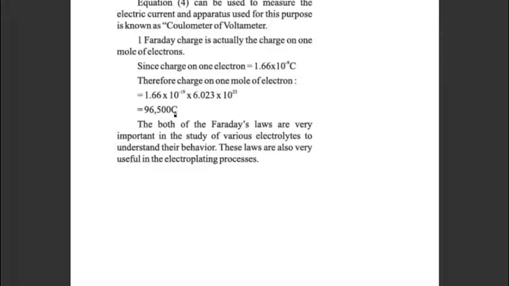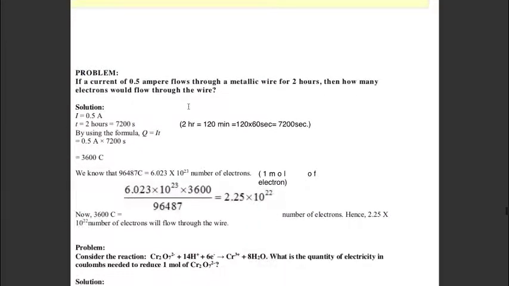Thus, it is proved that by passing 96,500 coulomb of charge, 1 gram equivalent of any substance can be deposited or liberated. Let us discuss some problems related to Faraday's laws of electrolysis.